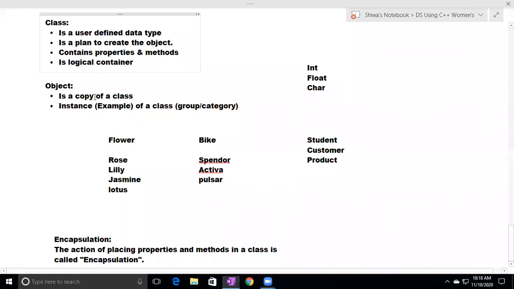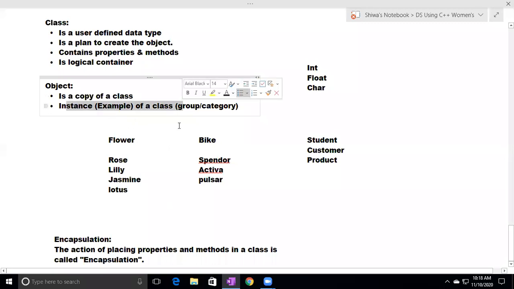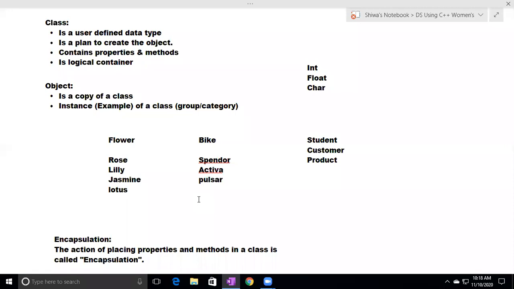What is an object? An object is the physical copy of the class. You can say it is an instance of a class because it comes under a particular category, a particular group, a particular class. I have also given some examples like rose, lily, jasmine. These are physically existing, and those are the objects. Flower is the concept, the logical one. Rose, lily, jasmine are the physical ones. So physical copies are called objects, and the logical one is the class.